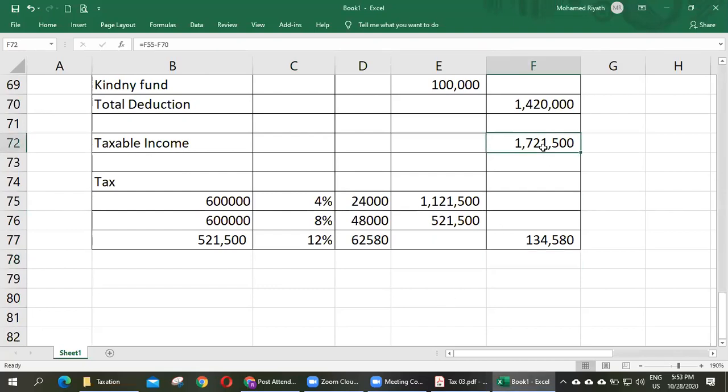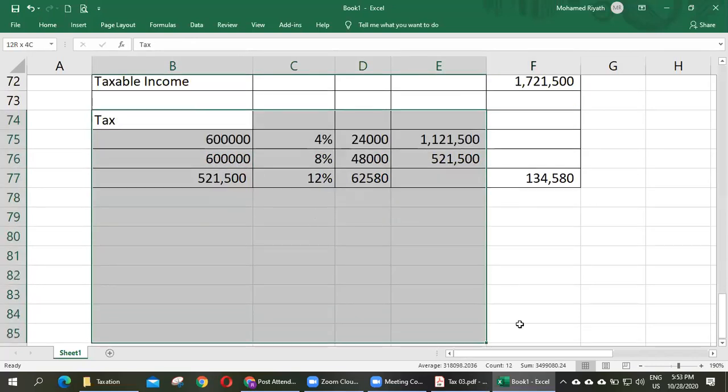For this amount he had to pay tax. We divide it into the first 600,000, the second 600,000, and the balance. For the first 600,000, tax rate at 4%, therefore 24,000. For the second 600,000, tax rate is 8%, and the balance at 12%. Therefore, total how much? Right. Anything to ask?